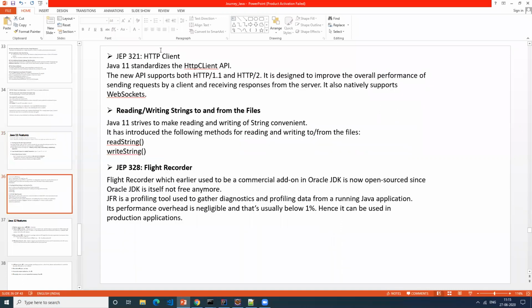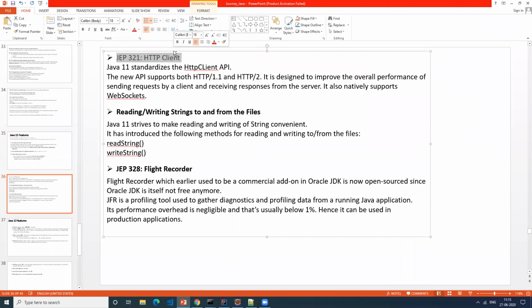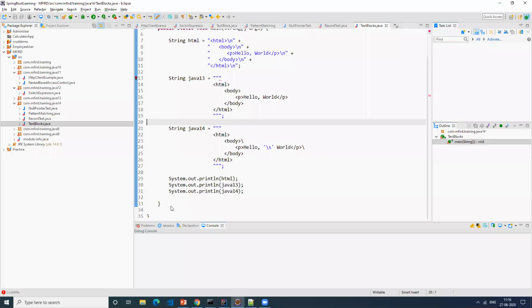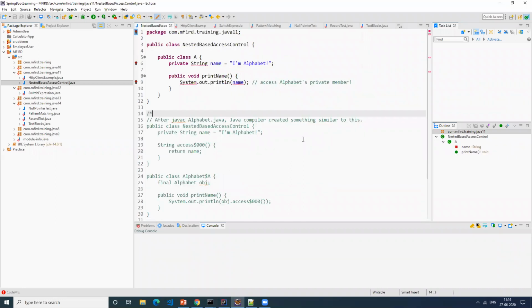And this HTTP client is one thing which I could not cover in the last session. Maybe I'll quickly show you the code. I'll not go into detail because I need to cover all the 12, 13, and 14 features in this session. So I'll just quickly show the Java 11 nest-based access control.